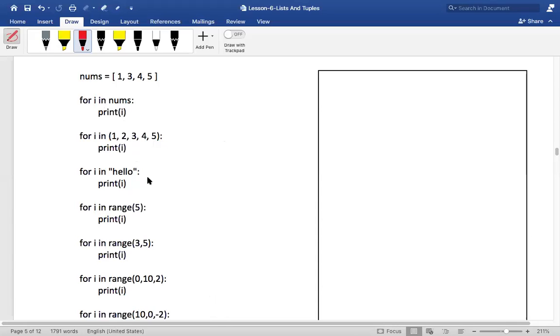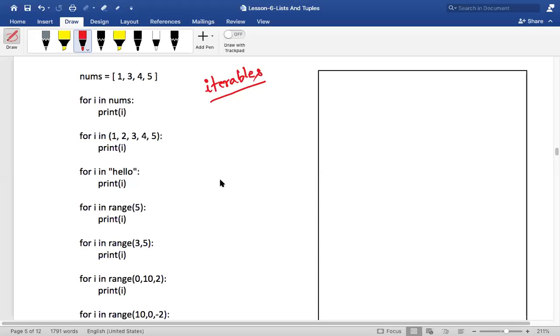Because to explain for loop, I want you to understand sequences, which you have now understood. Because for loop will work only on iterables. Put that in the chat box: for loop will work only on iterables.